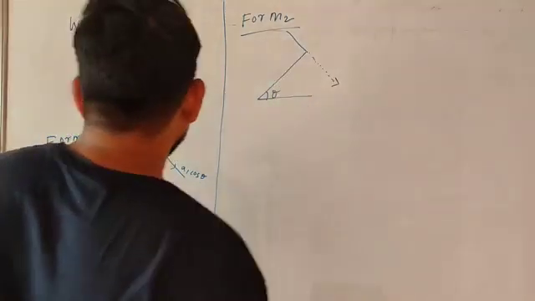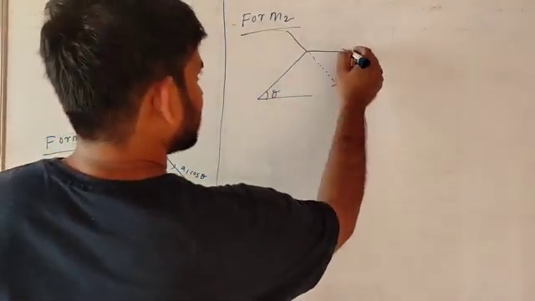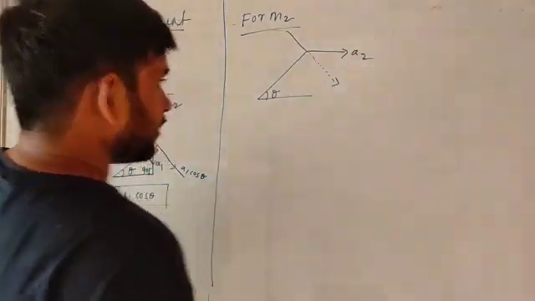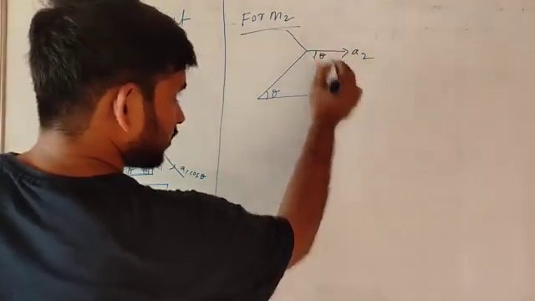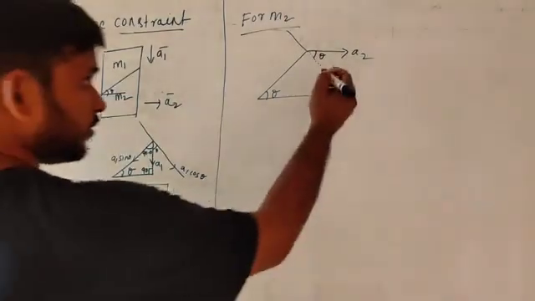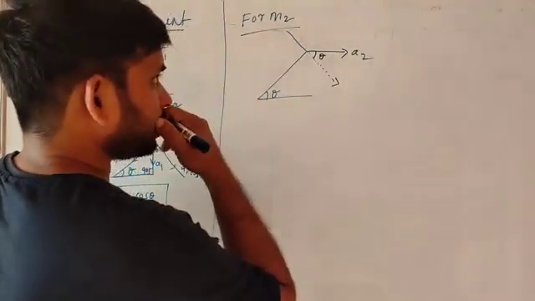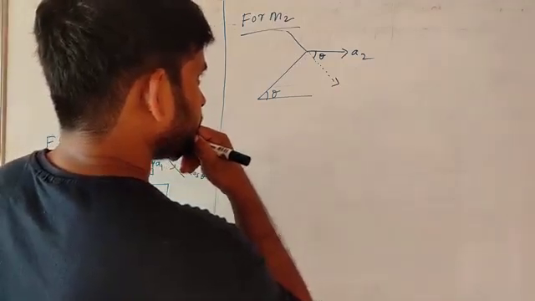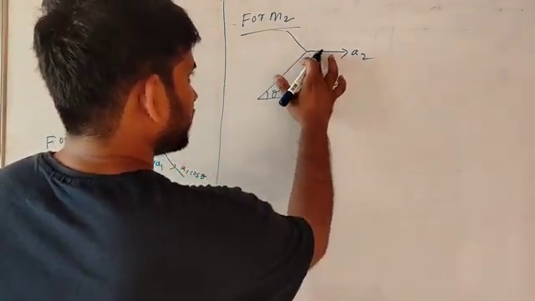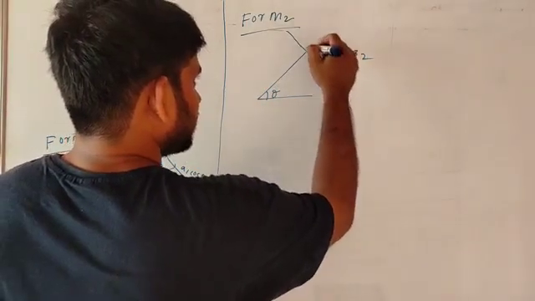Okay. Here the acceleration should be in that direction. If it is the angle, this is also angle theta. So we have to divide the component A2.